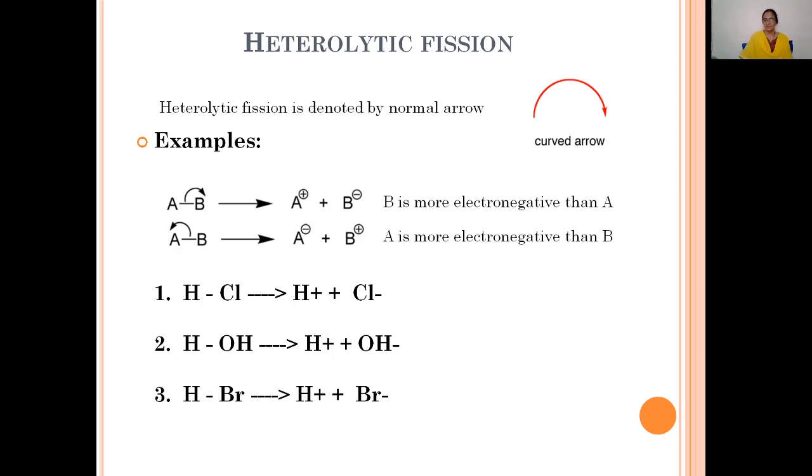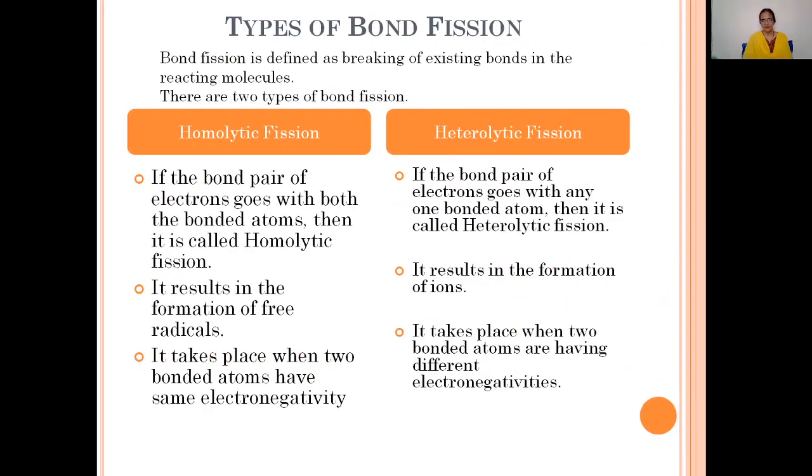Next, let us consider the comparative study of heterolytic bond fission and homolytic bond fission, the two types of bond fission. We have already discussed what is meant by bond fission. Bond fission is defined as the breaking of existing bonds in the reacting molecules. These bond fissions are of two types: the first one is homolytic bond fission and the second one is heterolytic bond fission.